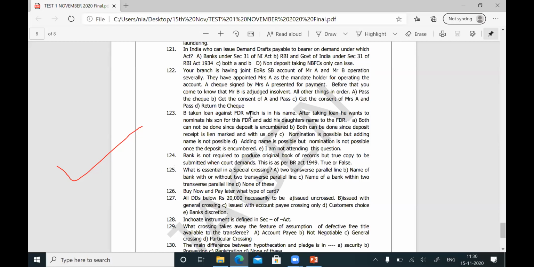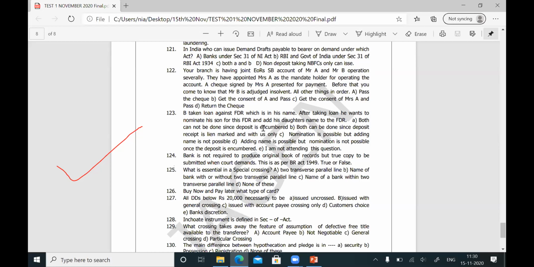B has taken a loan against the FDR, which is in his name. After taking the loan, he wants to nominate his son for the FDR and add his daughter to the name. That means the first is permitted. That is, nominating his son is permitted and the daughter's name addition is not possible in the FDR.